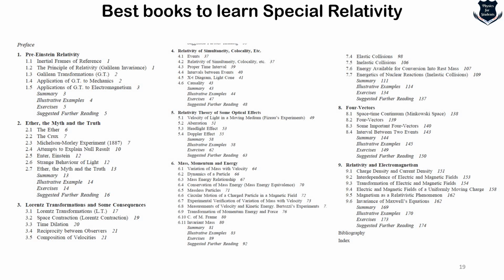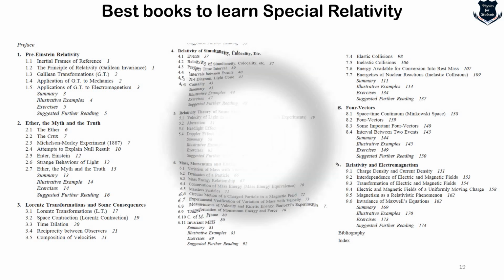And this book also contains a lot on four-vectors, which is absolutely necessary to understand. You see, relativity and electromagnetism, I was telling you how the charge density, current density and all these things change, and the invariance of Maxwell's equations, page number 162. This is the key to understand how special relativity and Maxwell's equations are related. So you can very well understand that that is the reason I told you that you need to understand them, and what is the best book that you do.